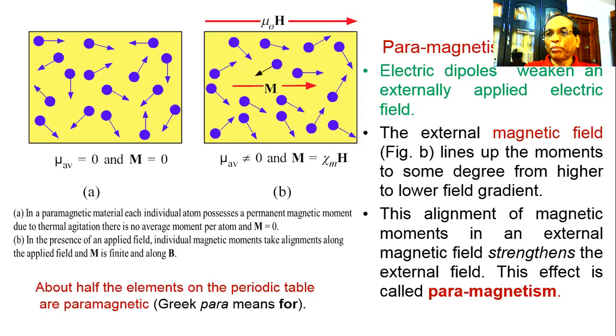So due to the paramagnetic property of the material, the external field applied will be increased inside. So the resultant magnetism will be more.